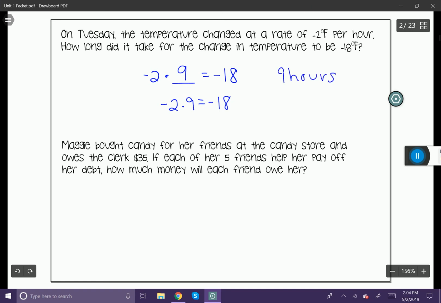You could have also used division for this problem. You could have said negative 18 divided by negative 2 equals positive 9, because we know that a negative number divided by a negative number gives us that positive number.